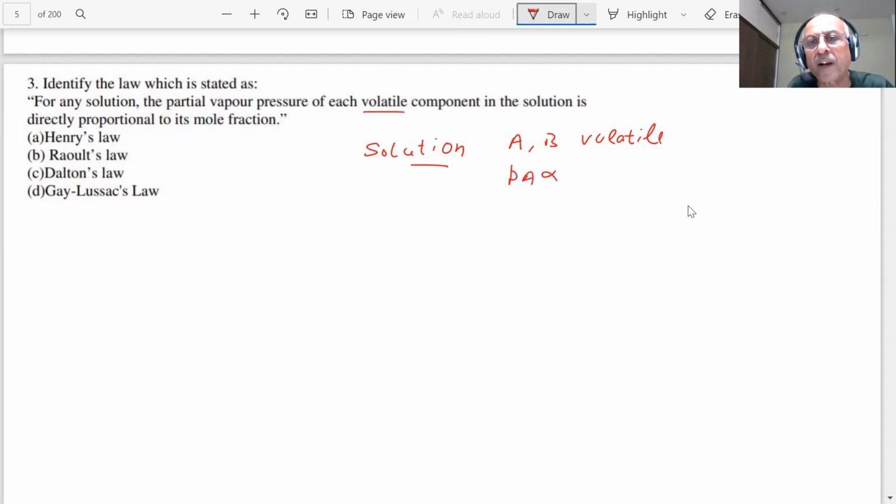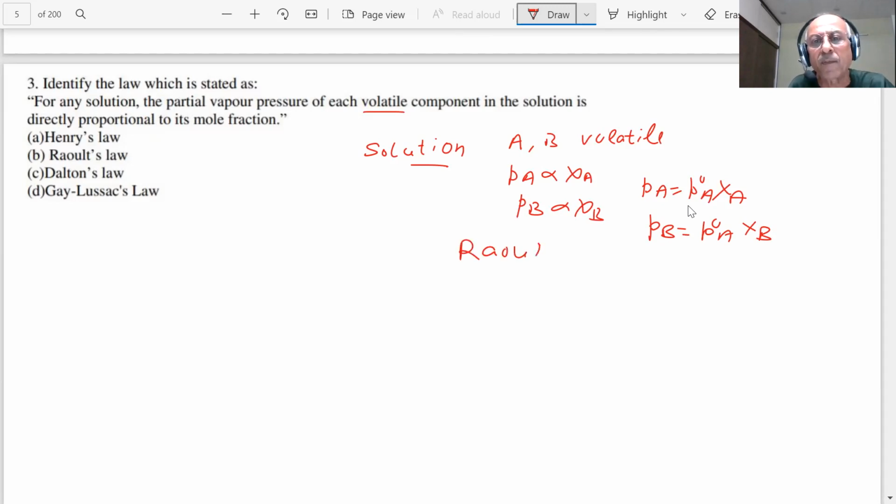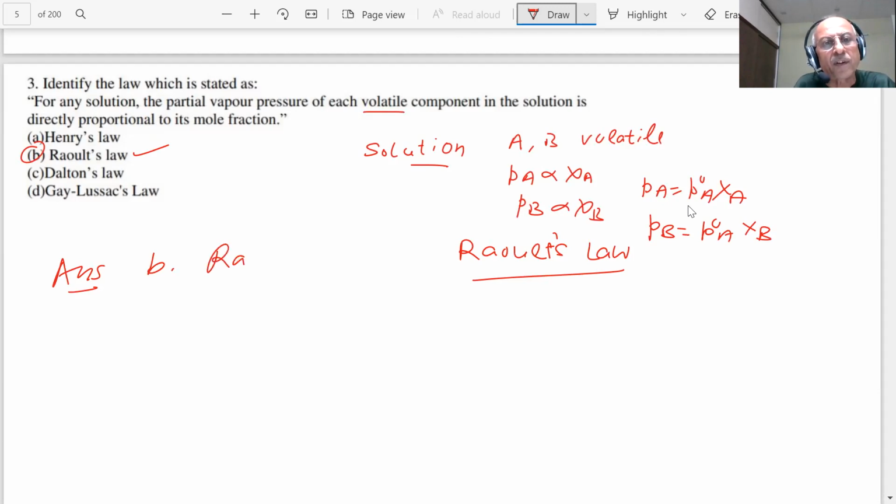That means Pa is directly proportional to χA. Pb is directly proportional to χB. You have seen Pa is equal to P°A into χA, and Pb is equal to P°B into χB. P°A is the vapor pressure of the pure solvent, pure liquid. And you have χA and χB as the mole fractions in the solution. And you already know, student, this is nothing but Raoult's law. Raoult's law for volatile component solutions. This is our answer. The answer to this question is B, which is Raoult's law.